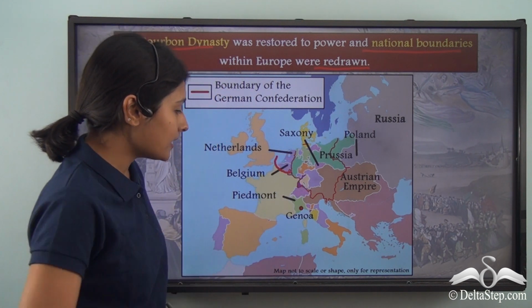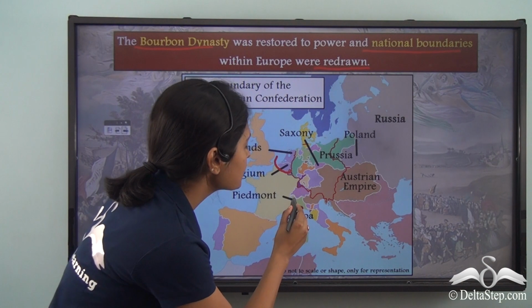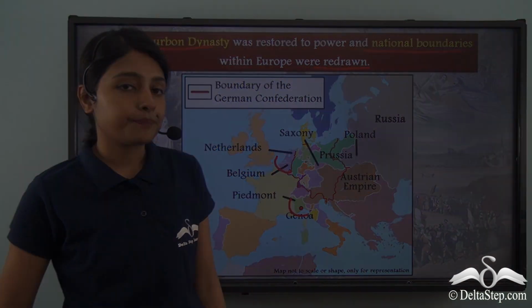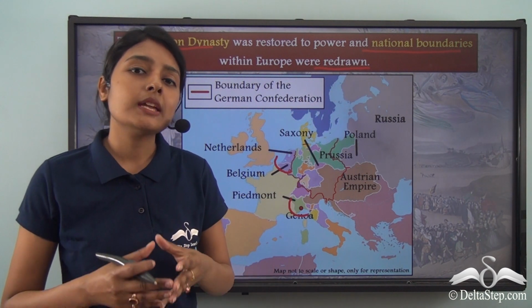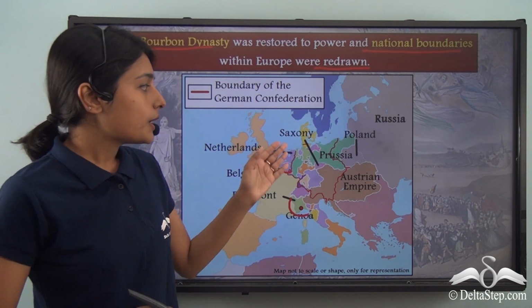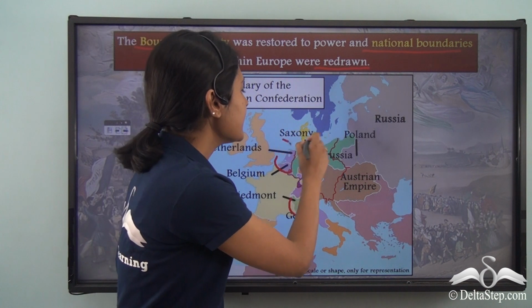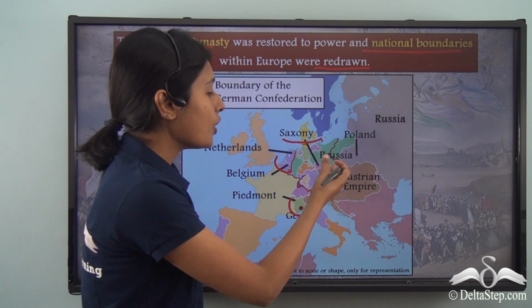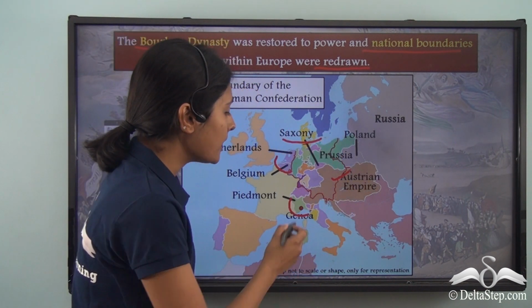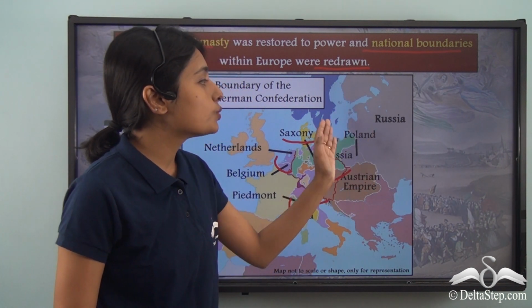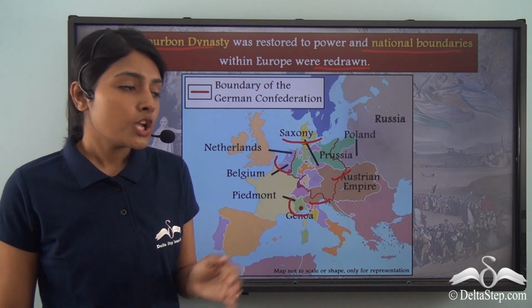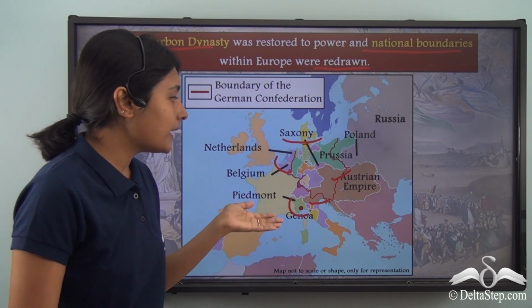And on its southern side, Piedmont now included Genoa. Now, Prussia, Austria, Russia made major territorial gains. Prussia was given a part of Saxony, while Austrian Empire was given a part of northern Italy. Then a part of Poland was given to Russia.